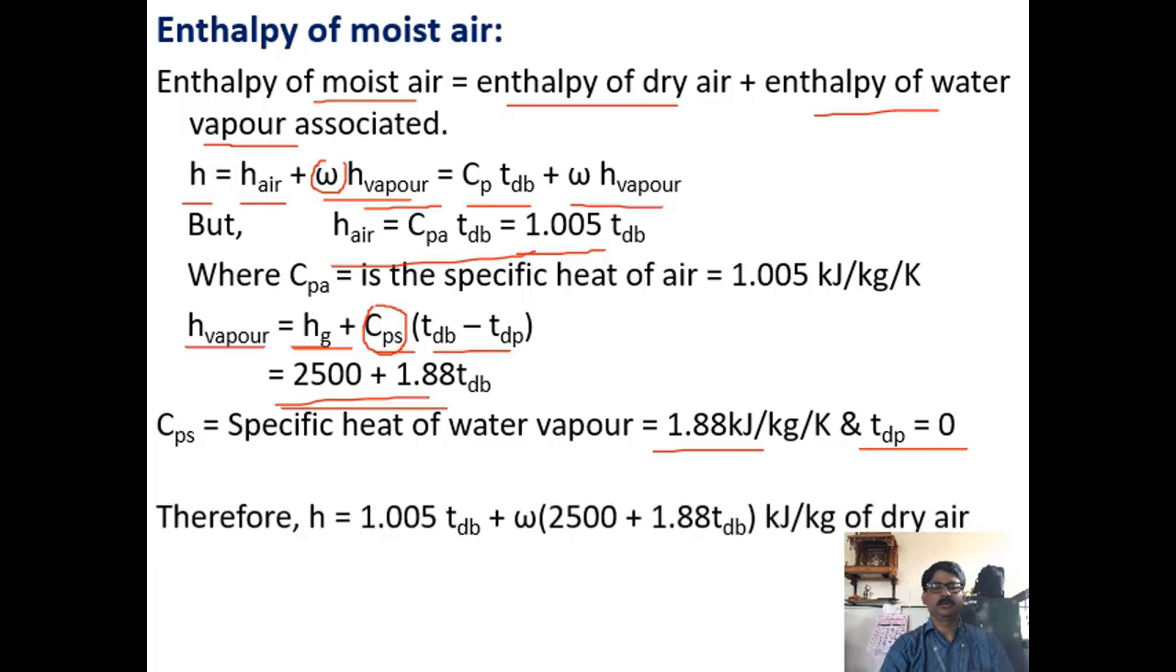Therefore you can write the expression for enthalpy of moist air as H equals 1.005 into dry bulb temperature plus omega into (2500 plus 1.88 into dry bulb temperature), and the unit of this enthalpy is kilojoules per kg of dry air. It is not just per kg, it is kilojoules per kg of dry air.